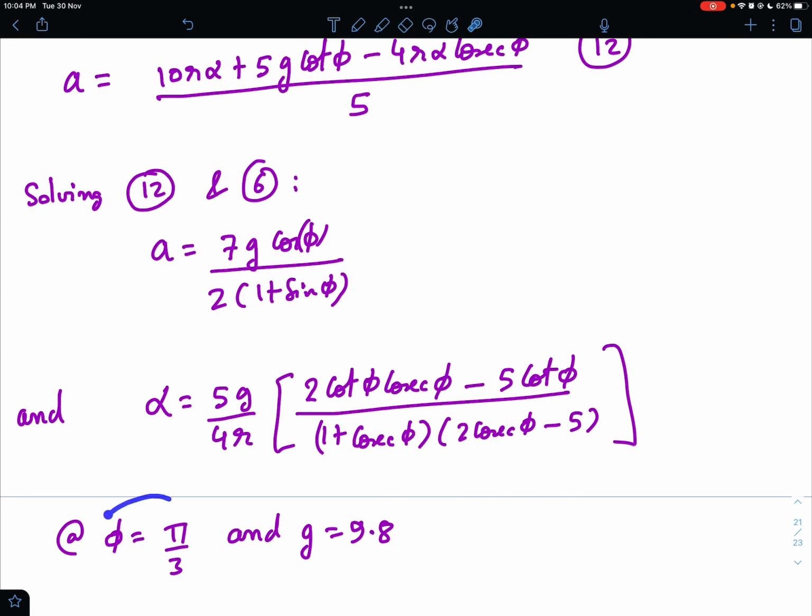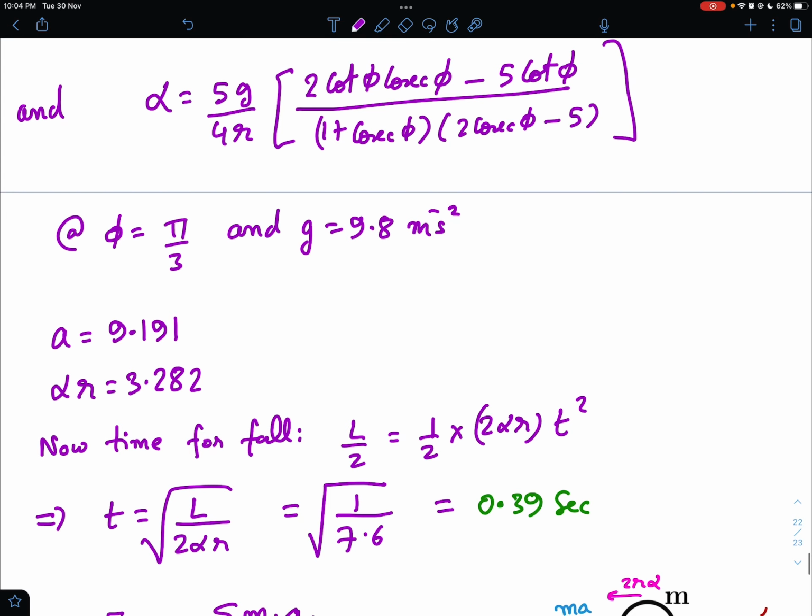evaluate their value for phi is equal to pi by 3 and g is equal to 9.8 meter per second square. If you put that, the value of A will come out to be 9.191, and I'm interested in alpha r rather than alpha itself. So if you take this r there and calculate alpha r, it comes out to be 3.282.